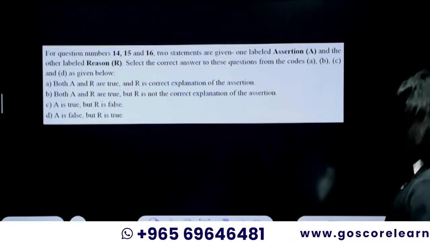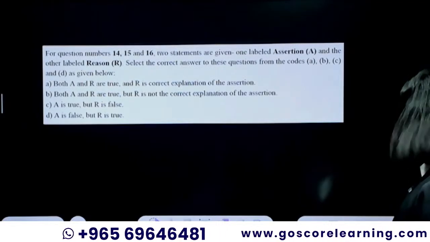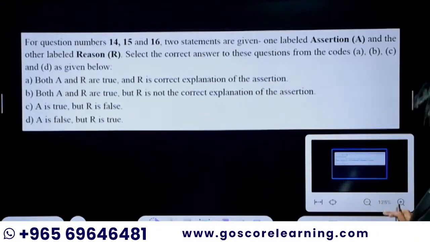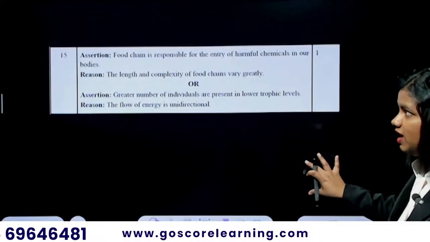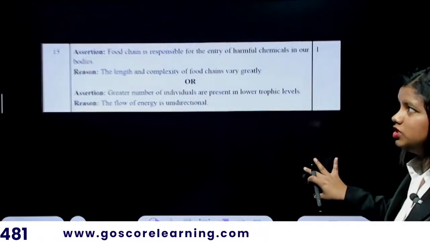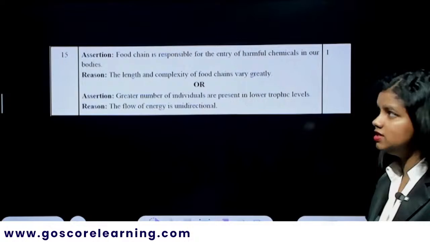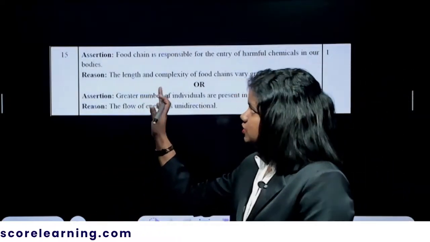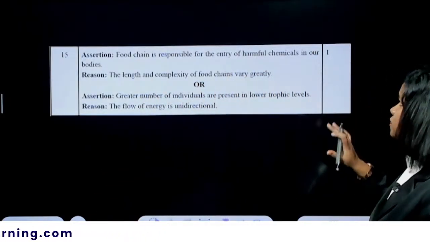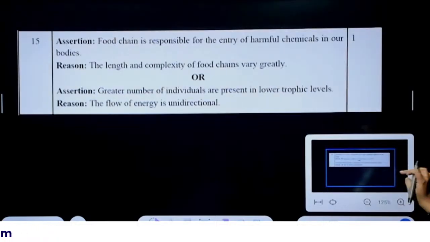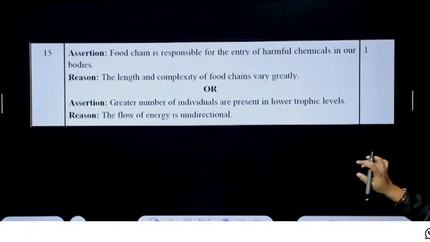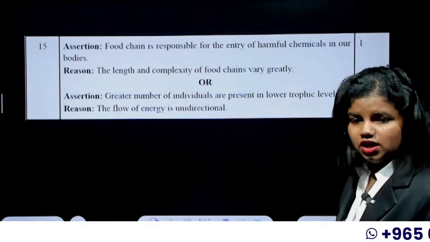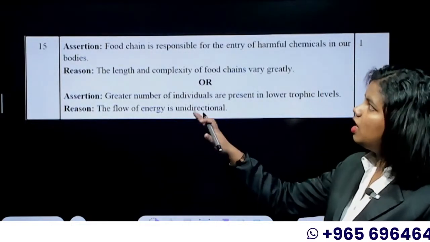Okay, then we have an assertion and reason kind of question. Not just one, we have multiple assertion and reason questions in the same question paper. So let's see the first one. Assertion: food chain is responsible for the entry of harmful chemicals in our bodies.